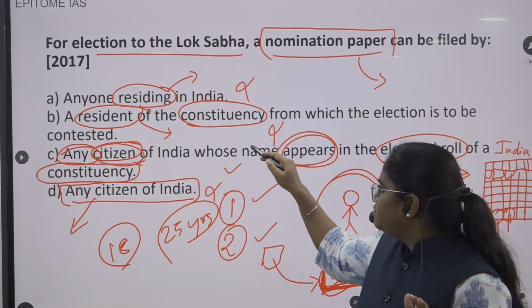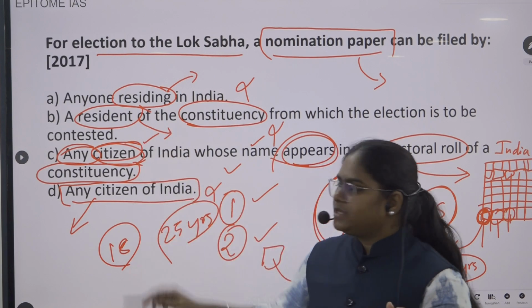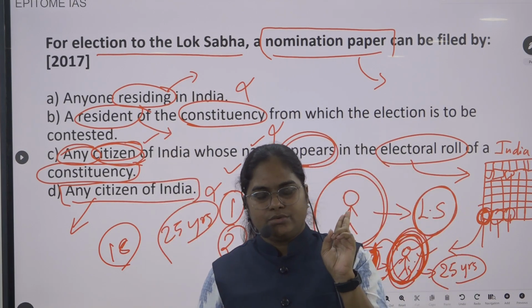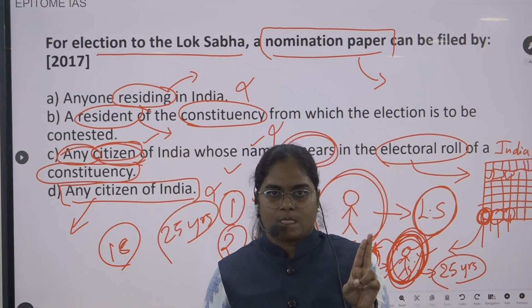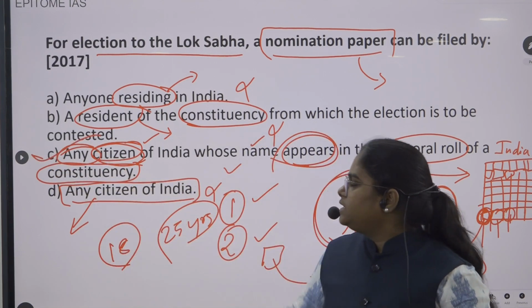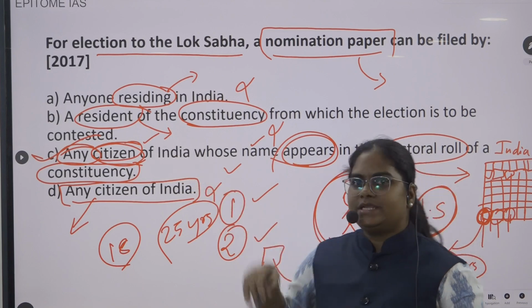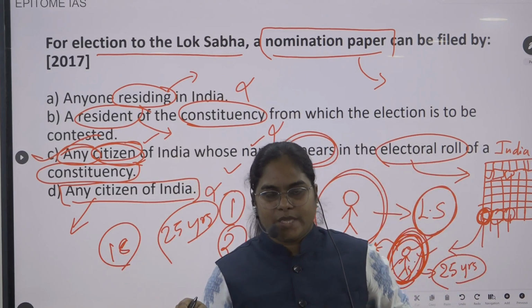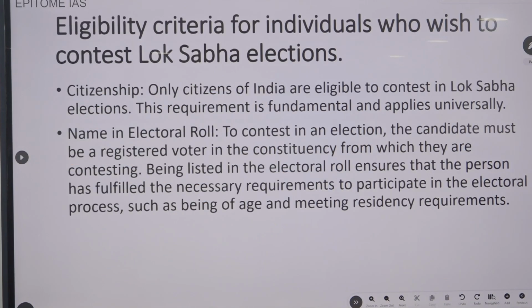Now that is one provision. Another is citizen of India. Both these are enough in this particular question. So option C is the correct answer. Ultimately, if you eliminate the options, you will be getting option C. Okay, now let us go to the next question.